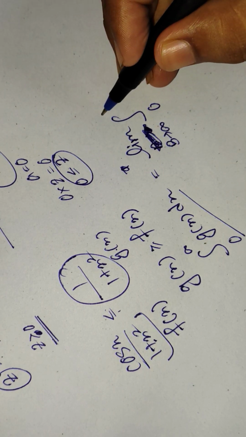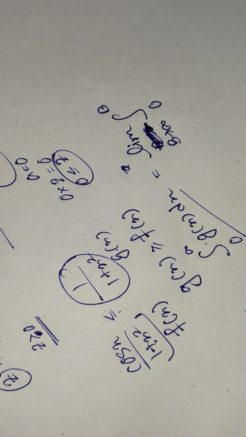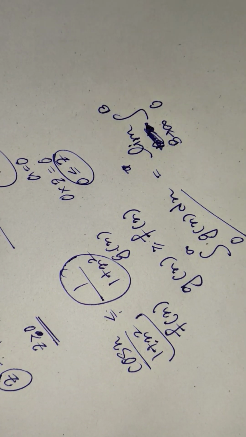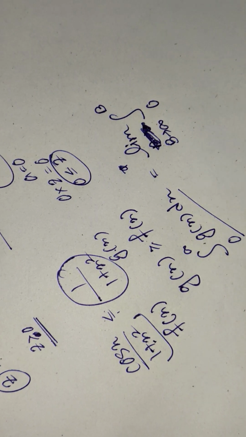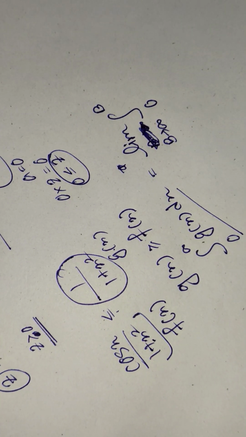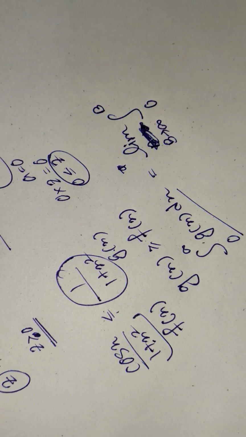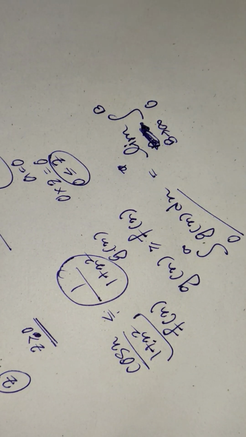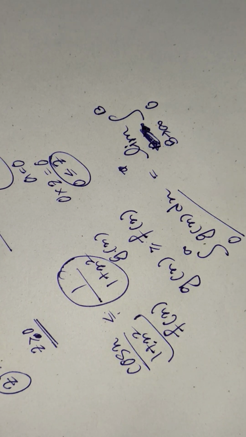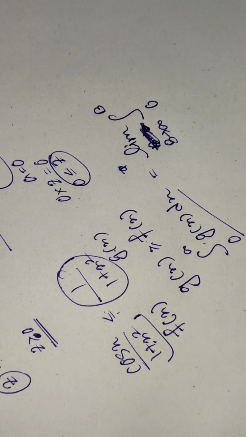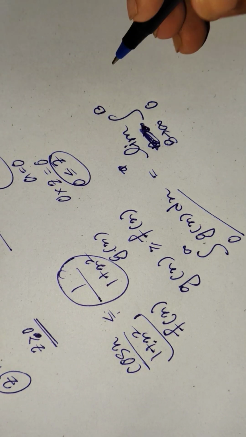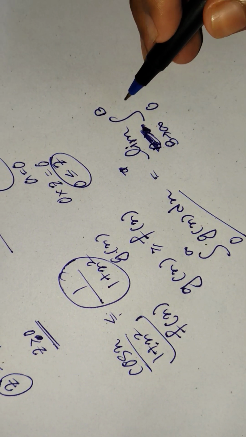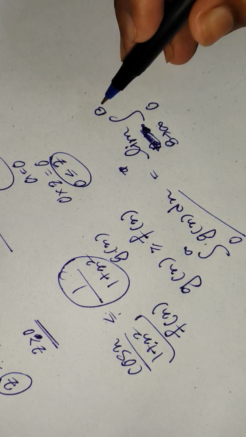I'm replacing the infinity with b, because in every case where you are dealing with a function which is bounded in the lower limit but the upper limit is infinity, you have to replace the upper limit with b, and take the limit as b tends to infinity. We can take a also, it doesn't matter, I am just taking b, it's my choice. So the limit as b tends to infinity, from 0 to b.